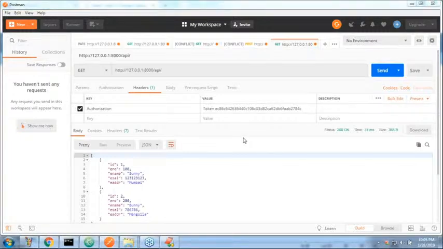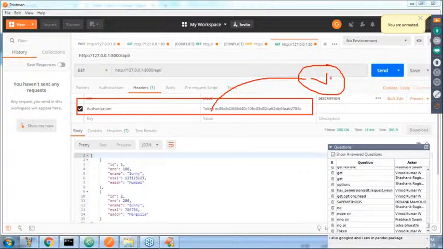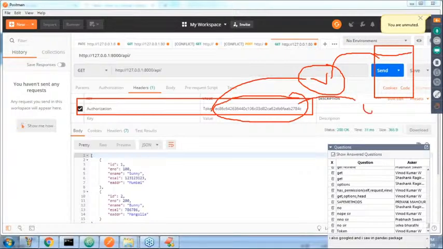Observe carefully. Whenever we send the request like this, immediately the control comes to the view. A database query is triggered to validate whether this token is valid or not, and to find who the corresponding user is. Okay, this user is Mallika. Now let me send the request.